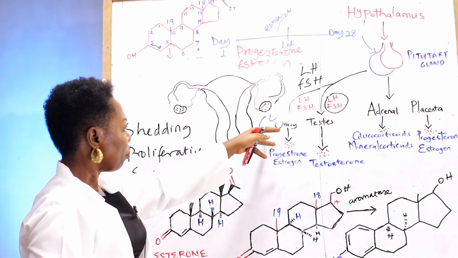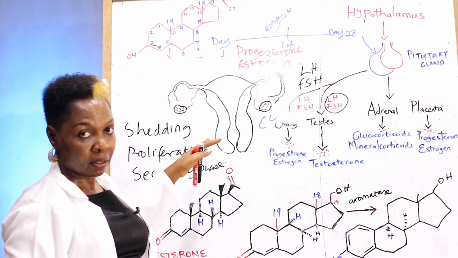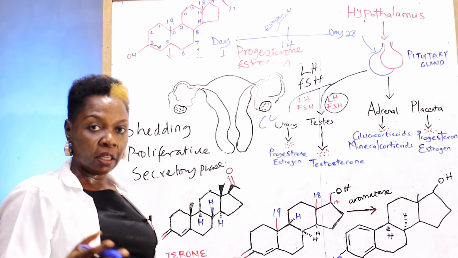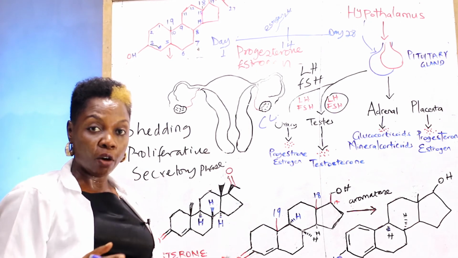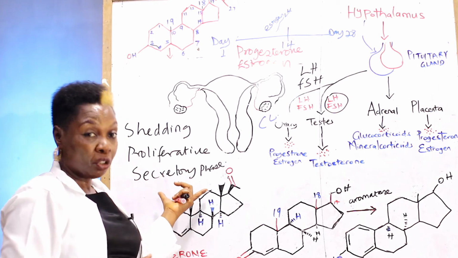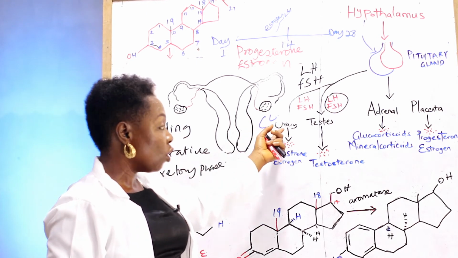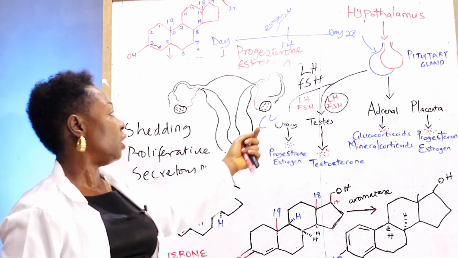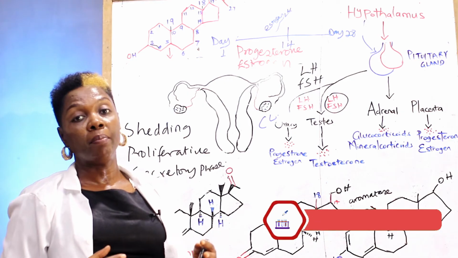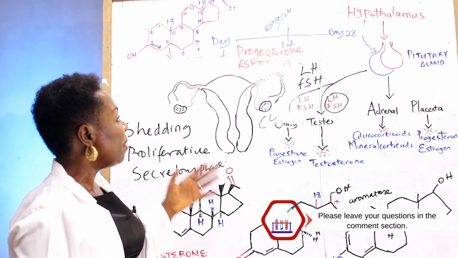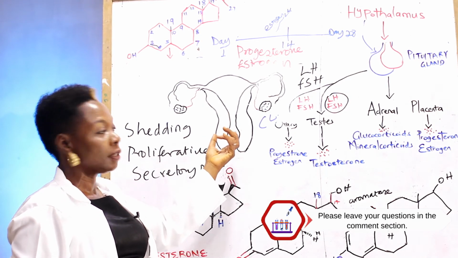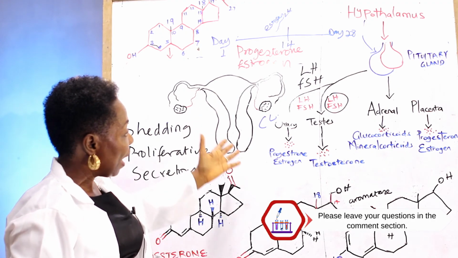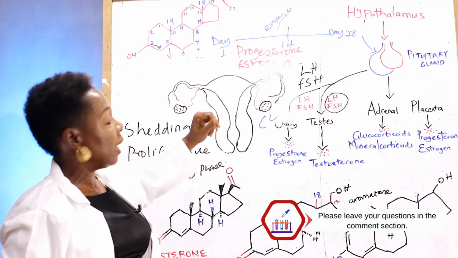Progesterone now prepares the uterus for pregnancy and maintains the stability of the uterus, and this is called the secretory phase. And then in the ovary, it's called the luteal phase. Predominantly, the secretory phase and the luteal phase are powered by progesterone.